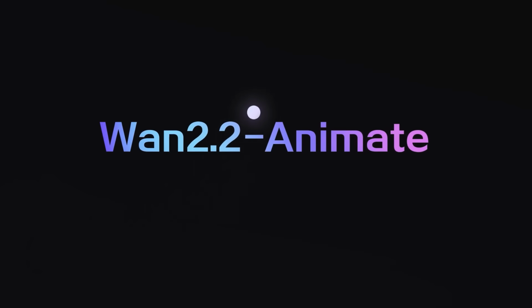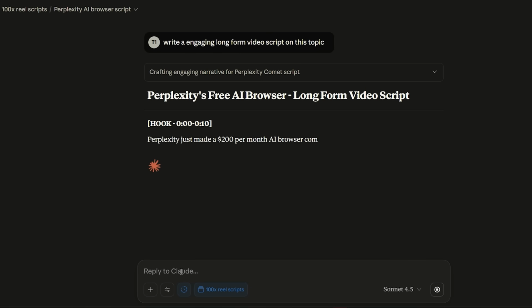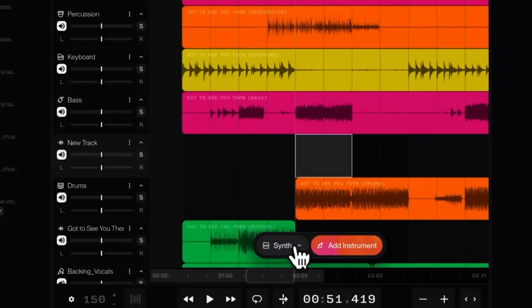We are currently witnessing the democratization of storytelling in real time. And honestly, I think we're just scratching the surface here. When you combine tools like One with AI script writing, music generation, and editing tools, you're essentially looking at a future where the only barrier between your imagination and the final product is your willingness to learn and experiment.